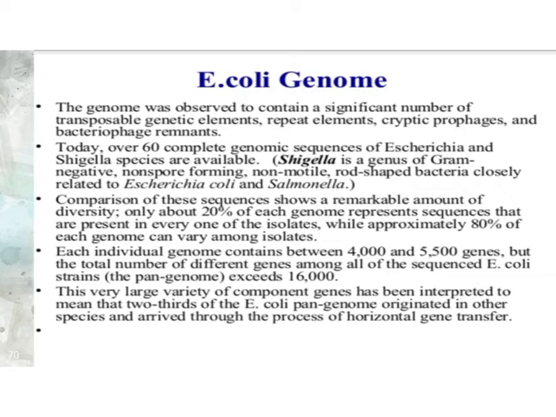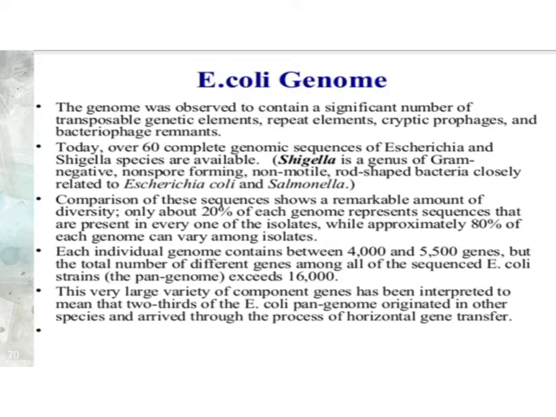Today over 60 genome sequences of bacteria are available from Escherichia and Shigella, which are two bacterial organisms. These two bacterial organisms have produced more than 60 genome sequences. Shigella is a group of organisms which are non-spore forming, gram-negative, non-motile, rod-shaped bacteria closely related to E. coli and Salmonella. It is one type of bacteria that is gram-negative and non-spore forming.